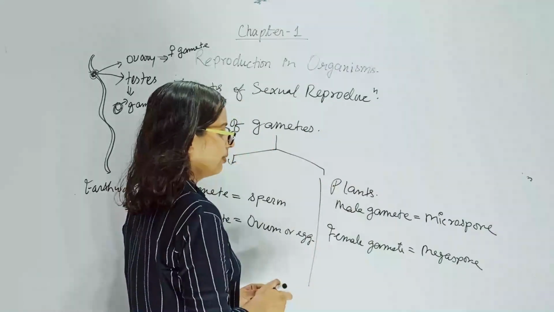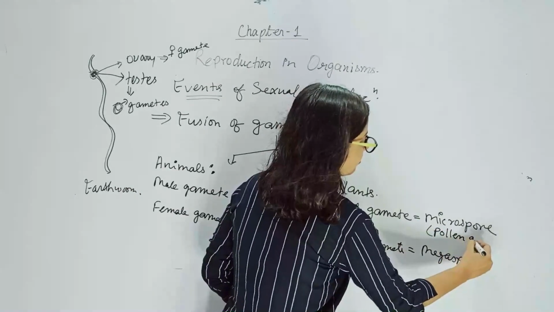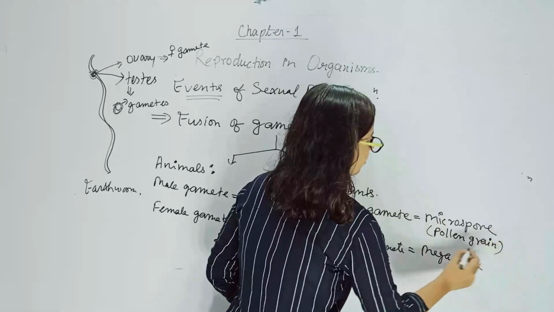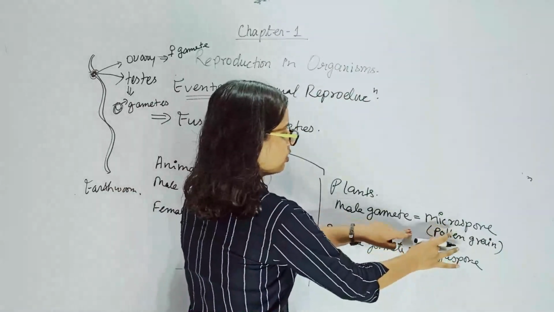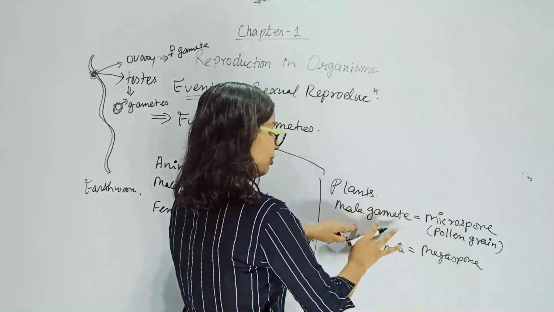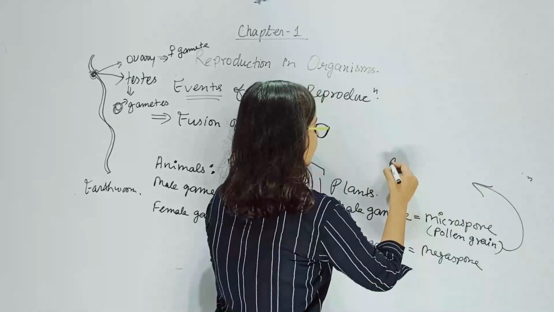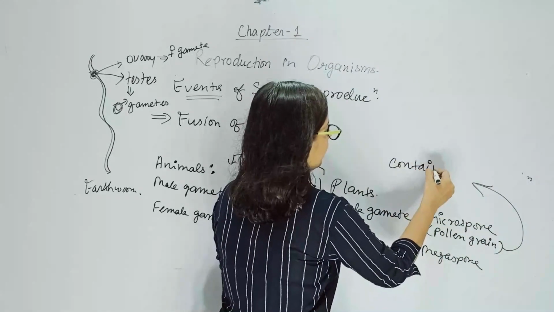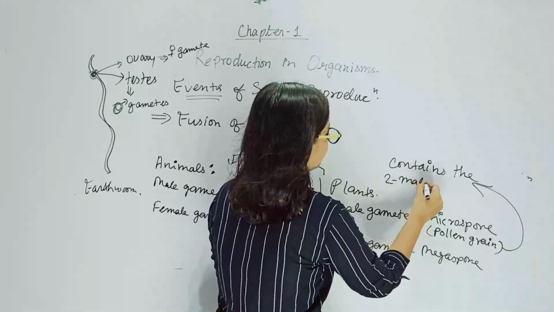But actually microspore means pollen grain, which is not exactly the male gamete. Microspore means pollen grain, which is not the male gamete. Instead, this pollen grain contains the two male gametes.